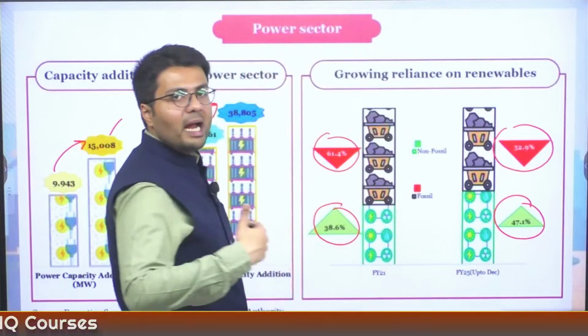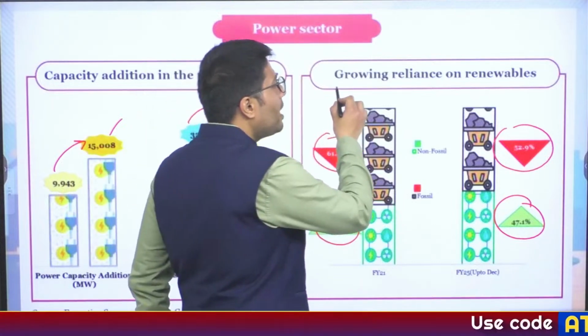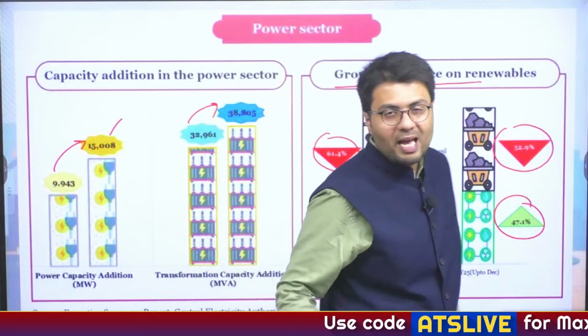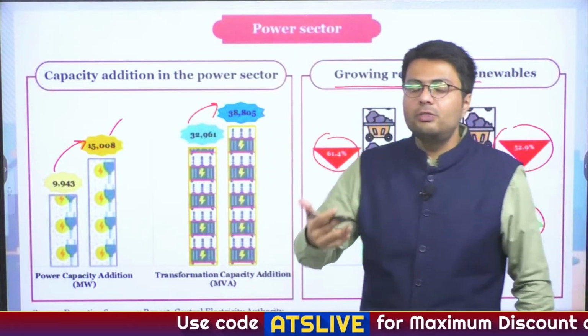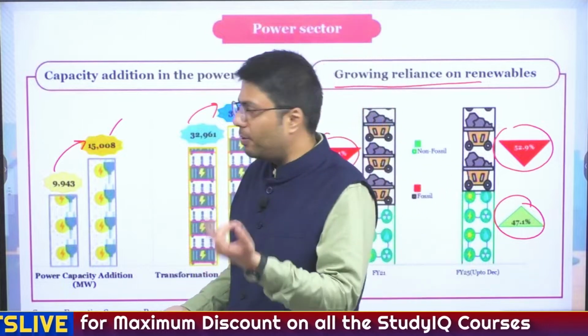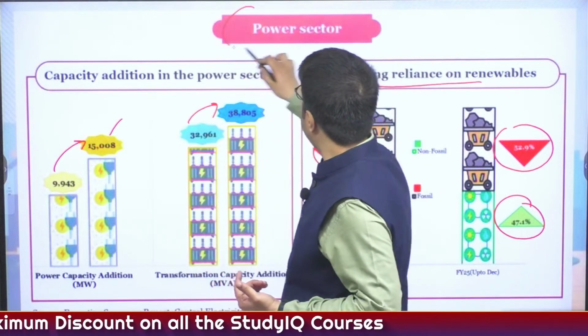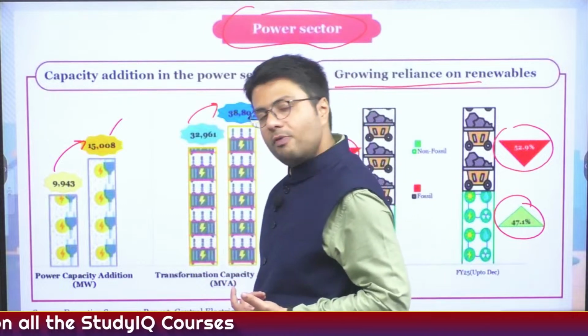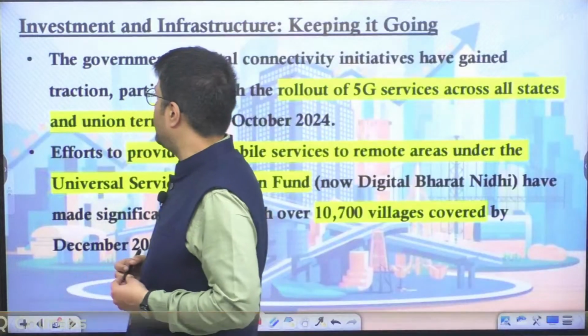So this highlights India is growing more and more reliant on renewable energy sources, and it is reducing the energy sources which are more polluting in nature, such as thermal power or coal-based power. Understood? So this is a major change in India's power sector, which is highlighted by India's economic survey.